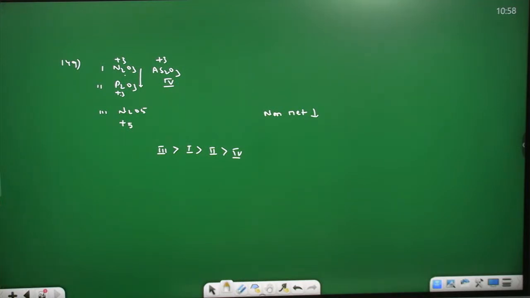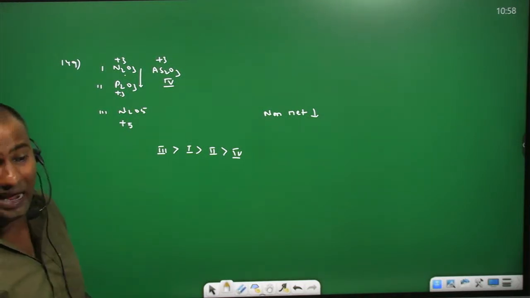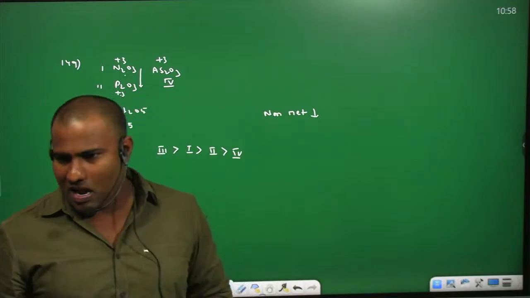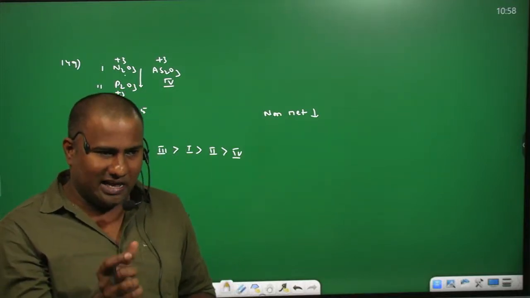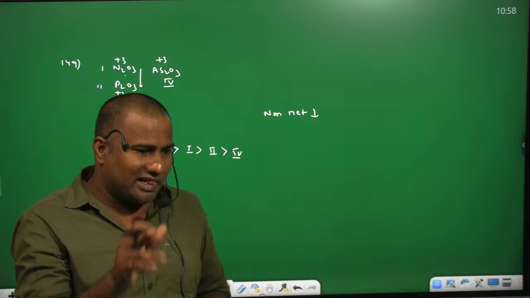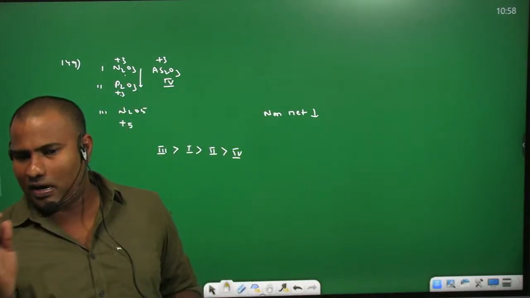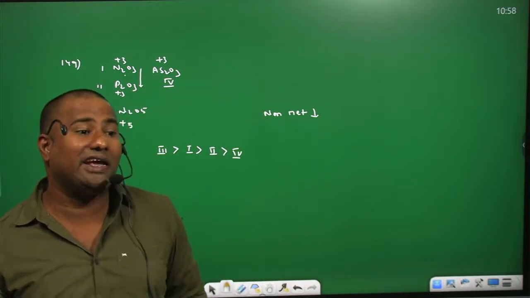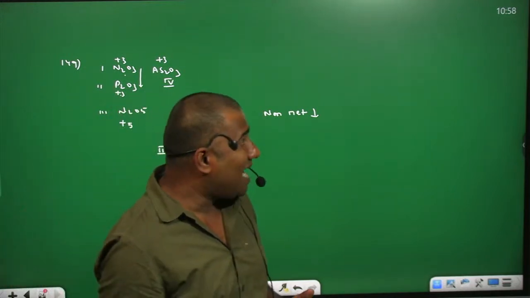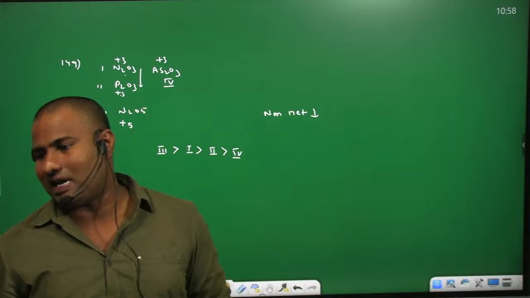Then coming to the 150th question. Which of the following represents correct order of oxidizing power of halogens with water? Oxidizing power of halogens with water means you can take the hydration enthalpy. Hydration enthalpy, as we discussed already, decreases as the size increases. So from fluorine to iodine, oxidizing power decreases due to the decrease in hydration enthalpy as the atomic size increases.